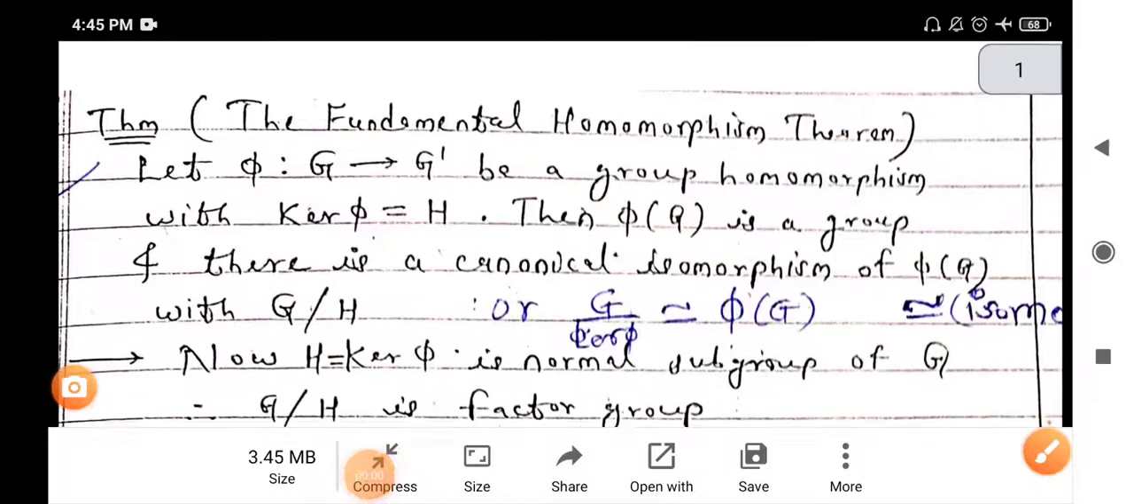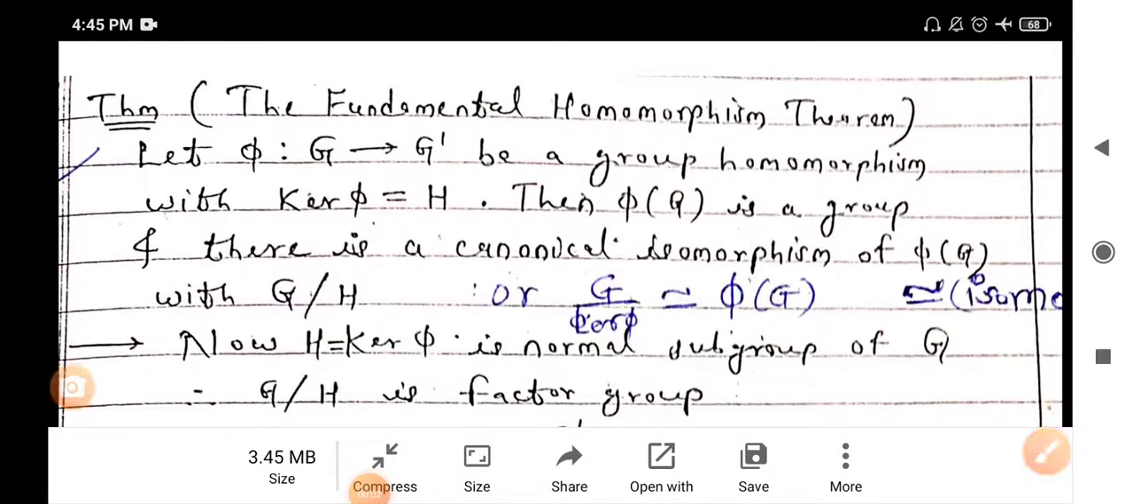In the next lecture of group theory, we start with the fundamental theorem of homomorphism. Now consider the statement of the theorem: let the mapping phi from G to G dash be a group homomorphism with kernel of phi equal to H.